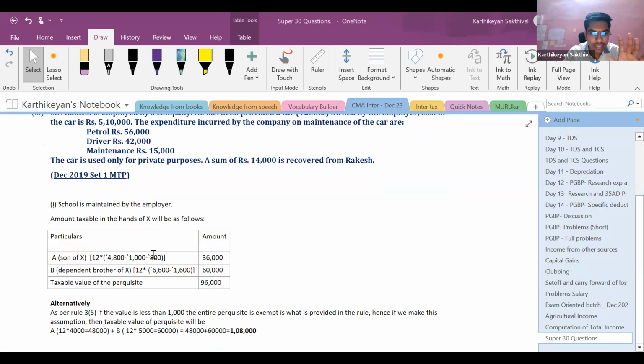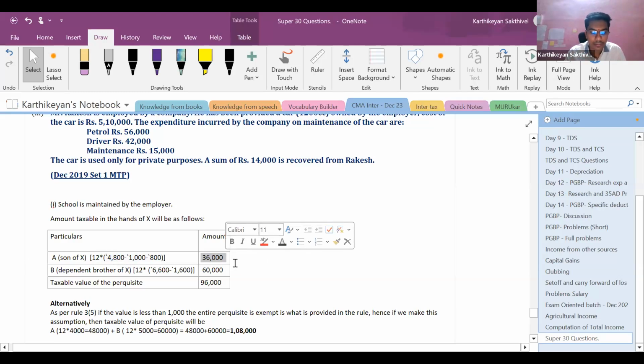So what is given in the CMA books and also in the CMA examinations suggested answer is that 4,800 is the value of the taxable perquisite. Of this, 1,000 is exempt and 800 is recovered from the employee, right? So basically, it is going to be 3,000 which is taxable, and 3,000 into 12, 36,000 is the total amount of taxable perquisite.